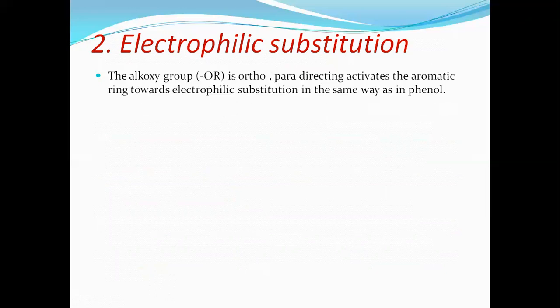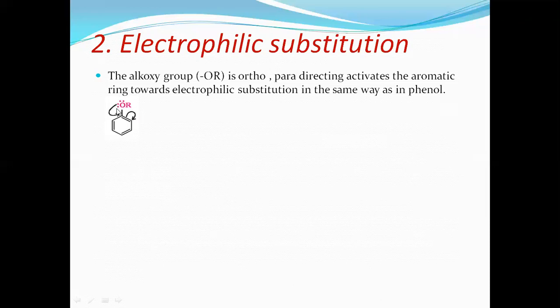Alkoxy group is ortho and para directing, activates aromatic ring towards electrophilic substitution in the same way as phenol. Because we have studied in phenol, OH group is electron donor. So, during resonance stabilization of phenol, we found negative charge on ortho and para position. Similarly, here also, the group present here, OR, is an electron donor group because alkyl is electron donor. So the whole OR group acts as electron donor.